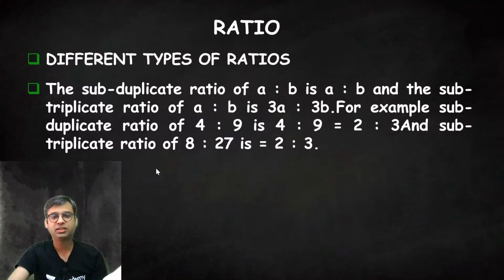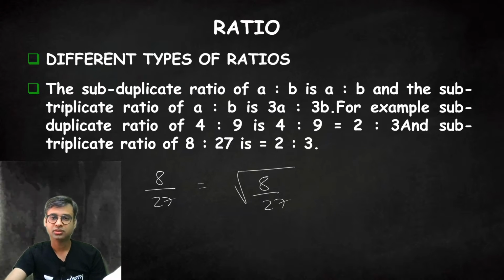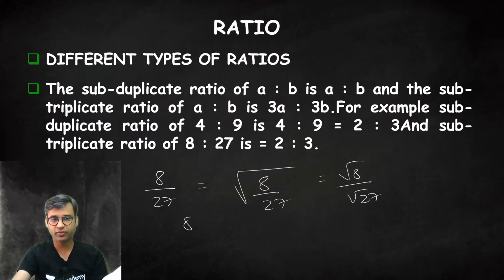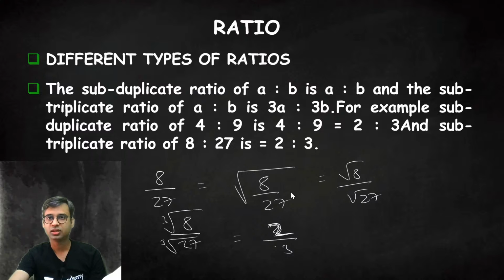Subduplicate ratio is simply the square root. If 8 by 27 is the ratio, then the subduplicate ratio will be the square root of 8 by 27, so it will be root 8 upon root 27. And subtriplicate is the cube root. If 8 by 27 is the original ratio, then the cube root of these two will be the subtriplicate ratio, 2 by 3. Easy. Subduplicate is square root, subtriplicate is cube root.